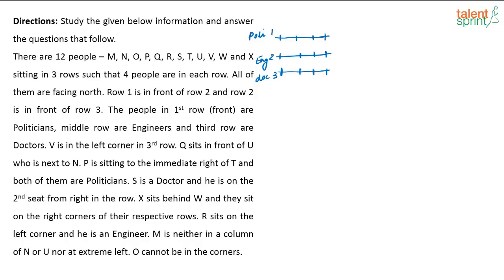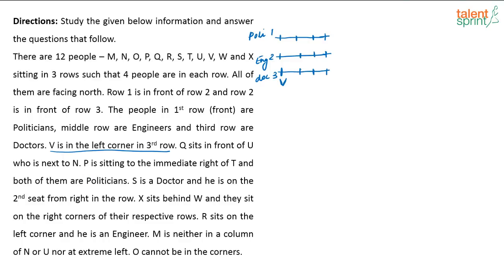V sits in the left corner in the 3rd row. So where is V? V is sitting here. This is the left and this is the right, because everybody is facing upwards, na? So this is left and this is right. So V is sitting in the left corner in the 3rd row. Okay. Q sits in front of, so I have used this statement now. Q sits in front of U, who is next to N. So I don't know how to fix that, let that be there.